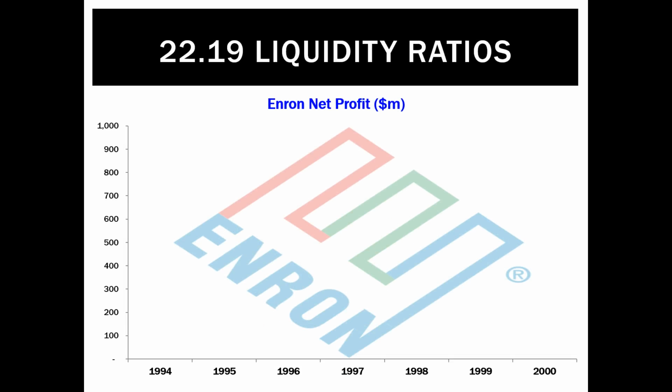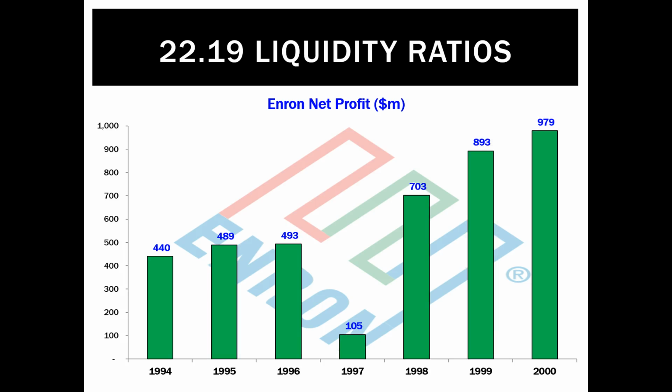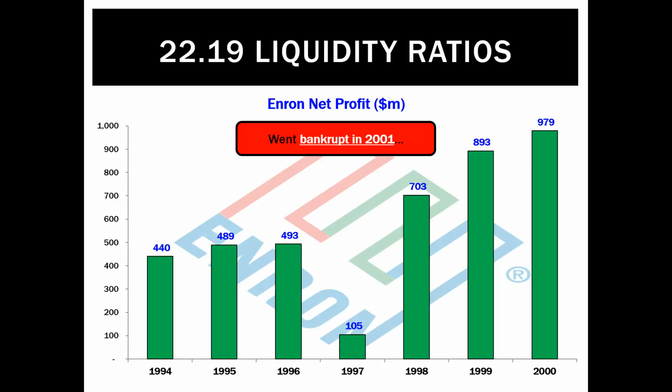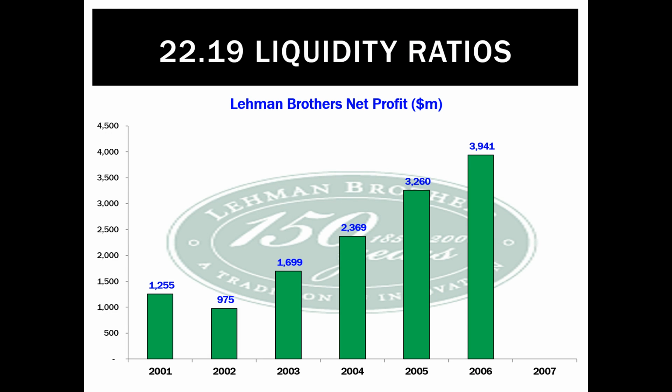So what we'd like to know is, how could Enron, a business with profits going up every year, except for 1997, to be a huge $979 million by 2000, go broke within the space of 12 months? Obviously that means it couldn't pay its bills, but how can it not pay its bills if its profit is so high? Similarly, Lehman Brothers' profits went up to about 4.2 billion by 2007.